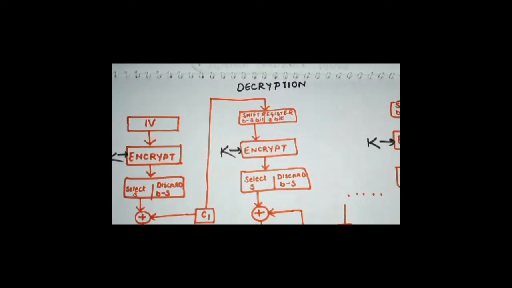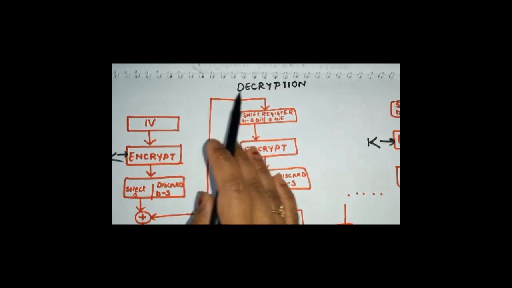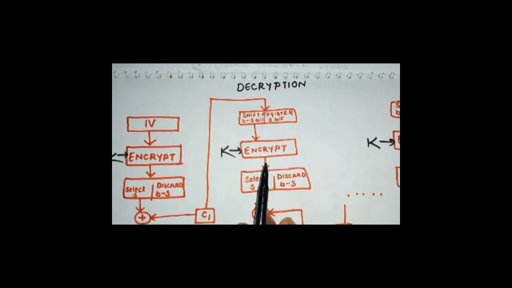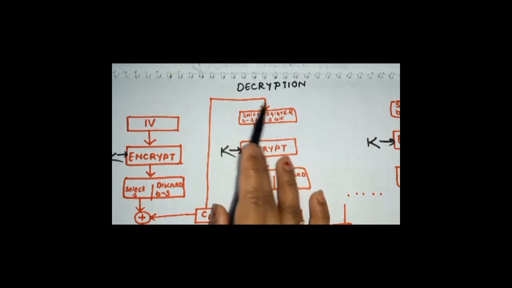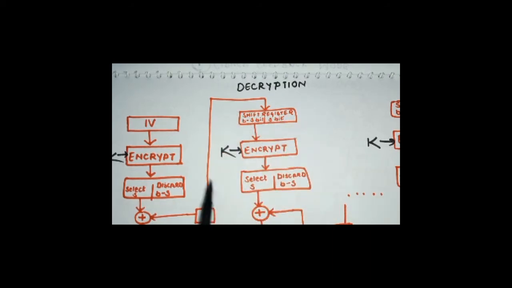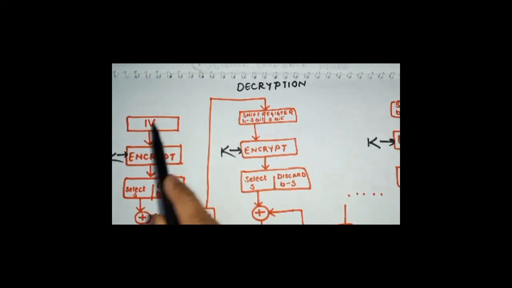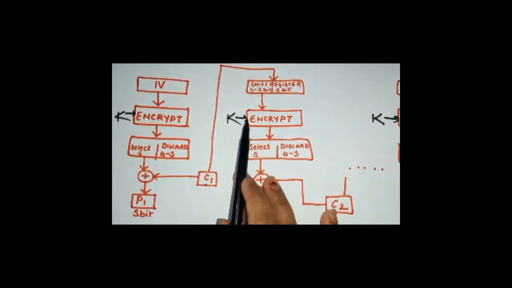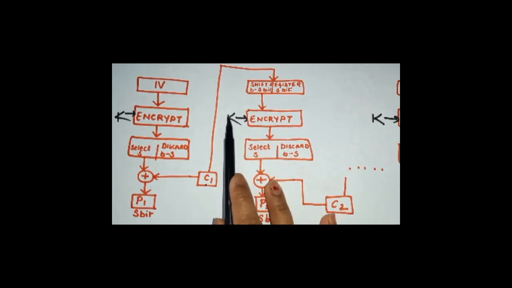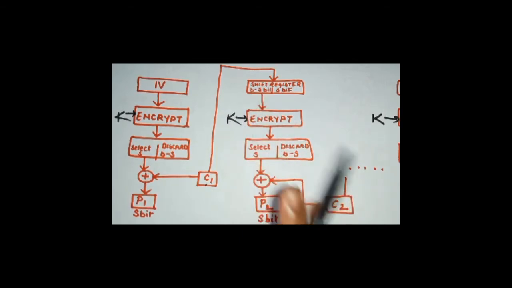Okay, and also this current cipher block will be the input to the next shift register. Remember, here in the next shift register, C1 will be serving as the input, and whatever was present in the shift register earlier will be shifted to the left hand side, right? And then the encryption procedure will be carried on with the key and the shift register value.